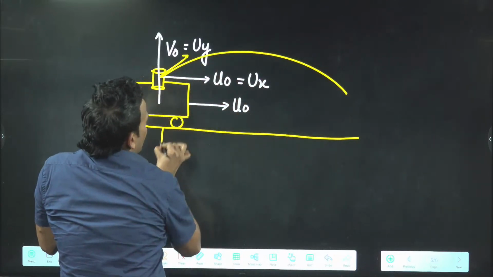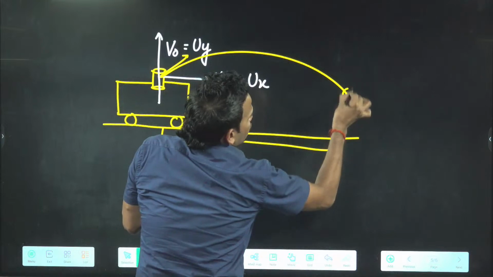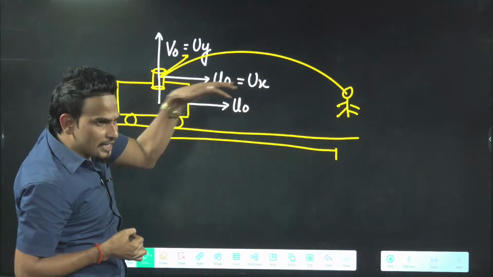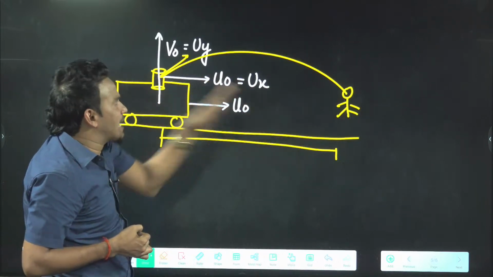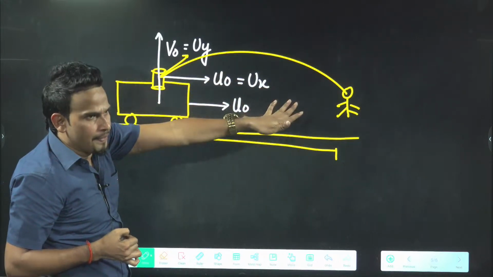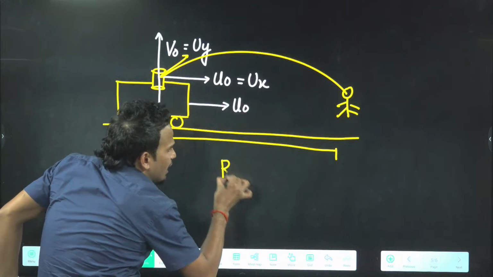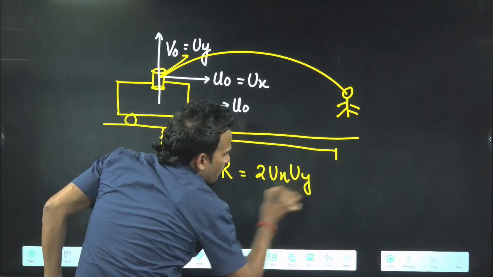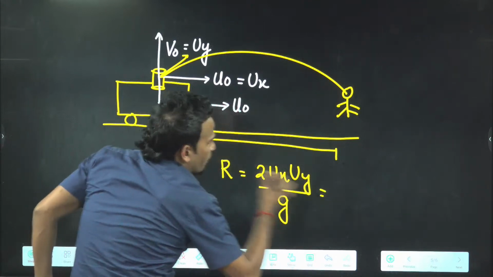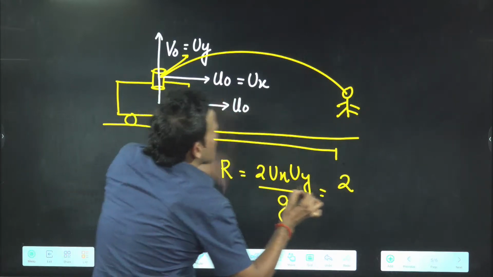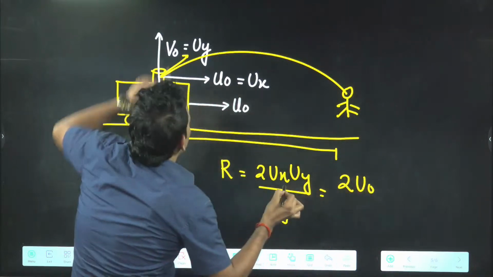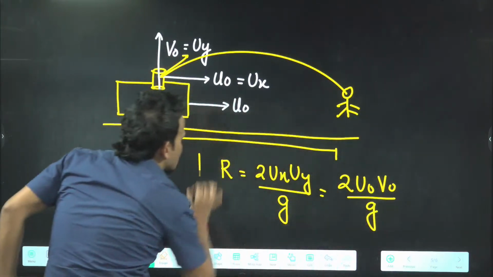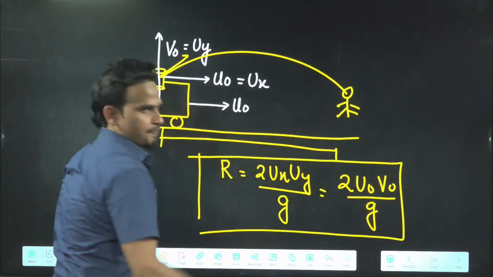So the question is asked: at what distance from the firing point should an enemy stand so that the bullet will hit him? For example, one enemy is here. So you can find the range. Range, as you know, is 2 ux uy by g. From here we can put the values. What is ux? ux will be your u naught. What will be uy? uy will be v naught. This range is asked, which we can find very easily.